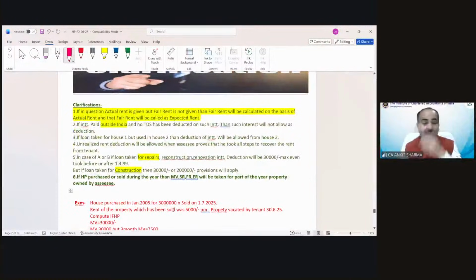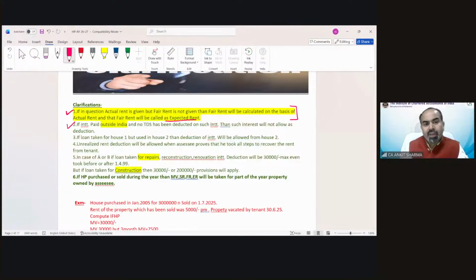Now there are some clarifications. Clarification number one is for the fair rent provision, what I discussed initially in case number D. If in the question fair rent is not given but actual rent is given, then what do we need to calculate? Expected rent. So this information is for that point. If in the question actual rent is given but fair rent is not given, then fair rent will be calculated on the basis of actual rent, and fair rent will be called expected rent.